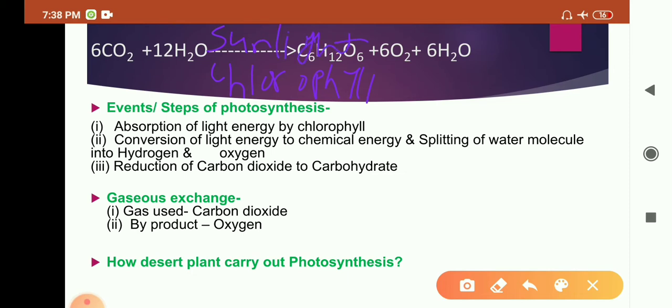Chlorophyll will absorb sunlight. Second step, that light energy will get converted into chemical energy, and the water molecule will split into hydrogen and oxygen. And the next step is the reduction of carbon dioxide to carbohydrate.